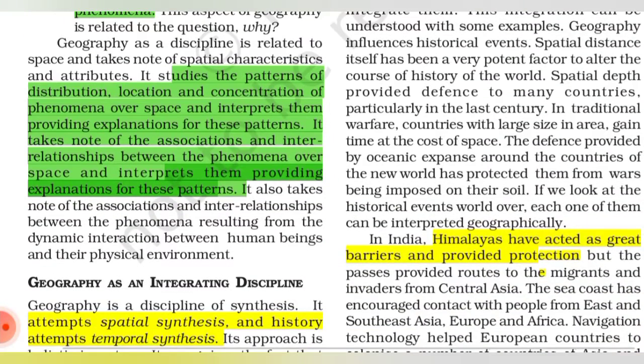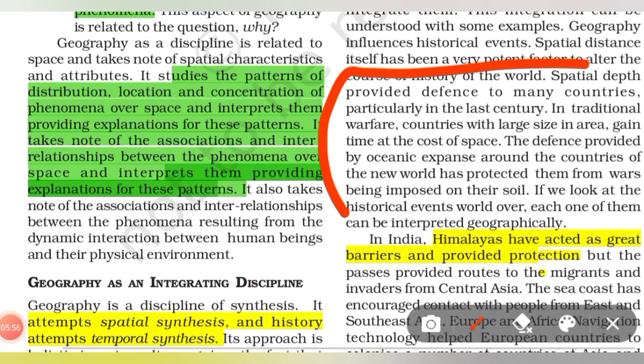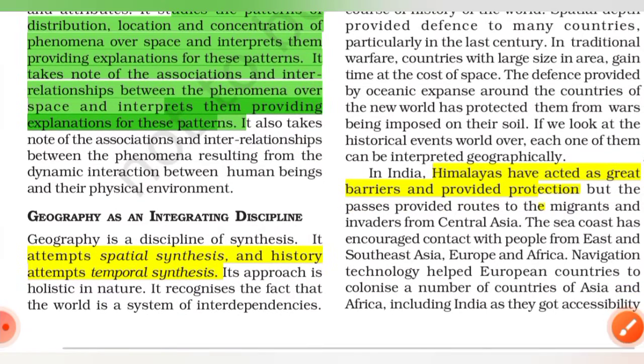Now, in these lines it has told that spatial depth provided defense to many countries, particularly in the last century. In traditional warfare, countries with large size and area gained time at the cost of space. The defense provided by the oceanic expanse around the countries of the New World has protected them from wars being imposed on their soil.